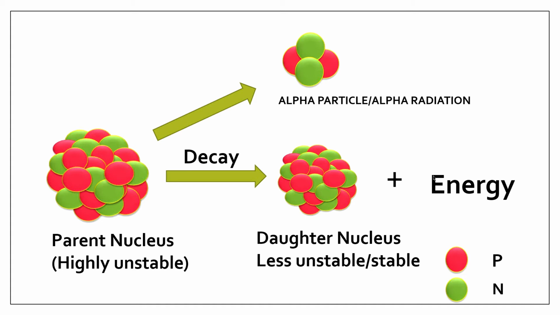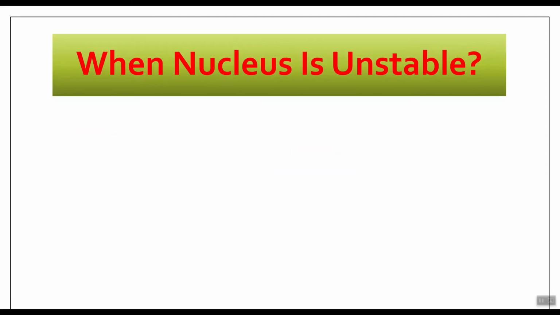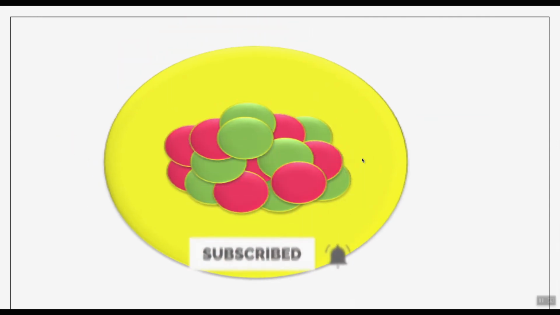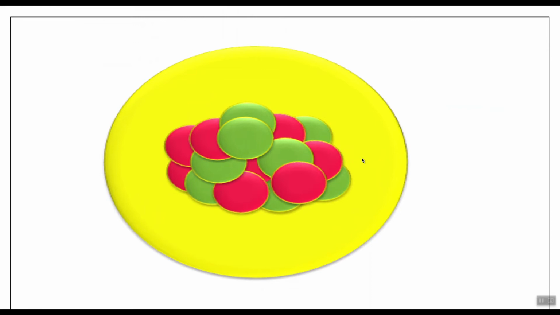So why is the nucleus unstable? What conditions make the nucleus unstable? Now students, nuclear forces hold the positive protons and neutrons together in the nucleus, and these nuclear forces are more powerful than the repulsive forces between the positively charged protons.